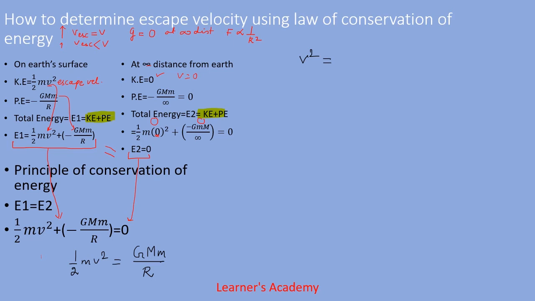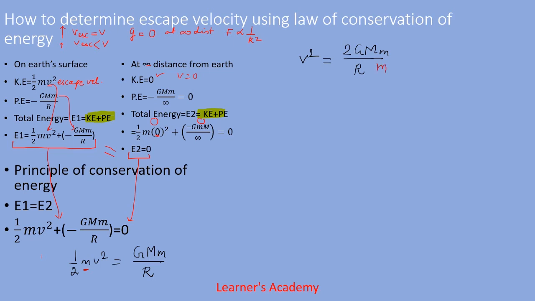Further, when we solve this, we take the r denominator to the right hand side of the equation. So we get 2GMm upon r, right? And further we have to take this m also to the right side of the equation.